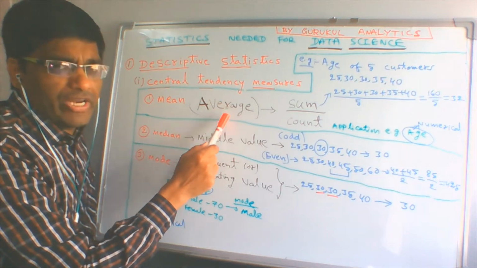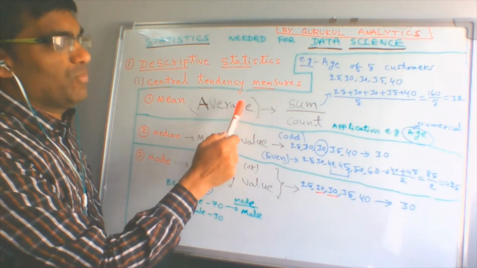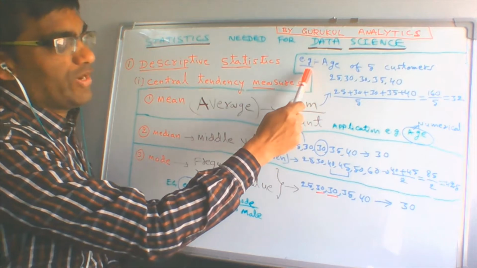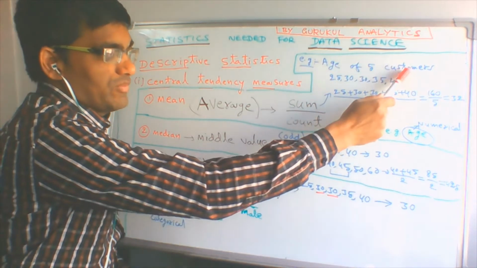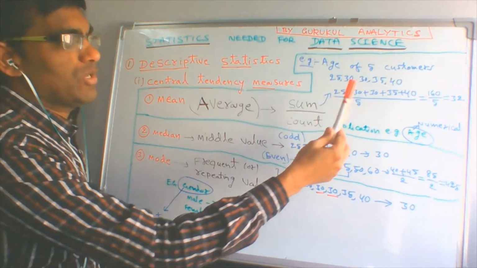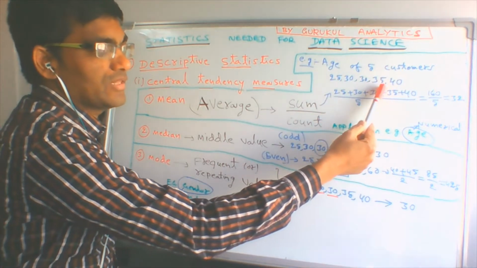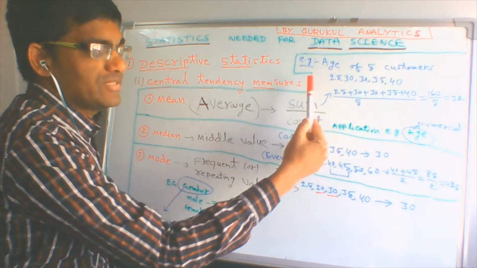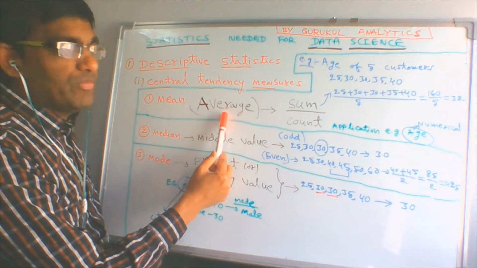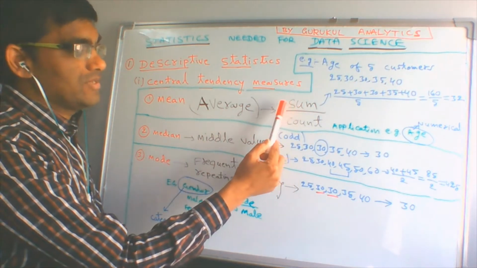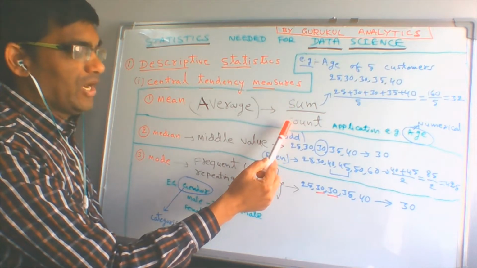Mean means it is an average. Let me take one real-time example: age of 5 customers. If you take a banking example, 5 customers are there and their ages are 25, 30, 30, 35, 40. Then how do you find the mean? The formula for the mean is sum divided by count.